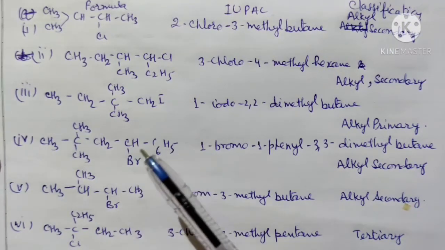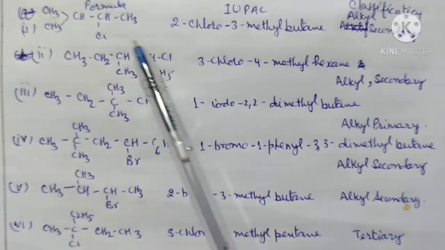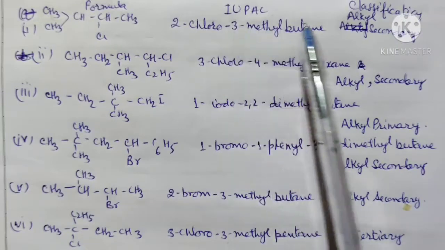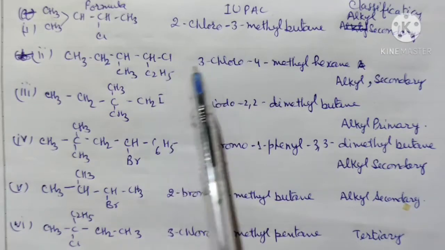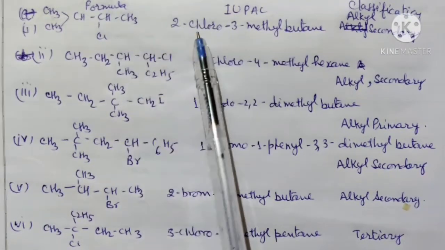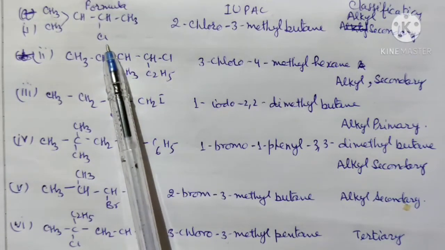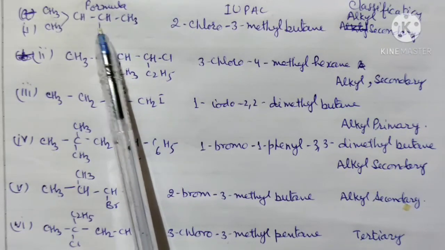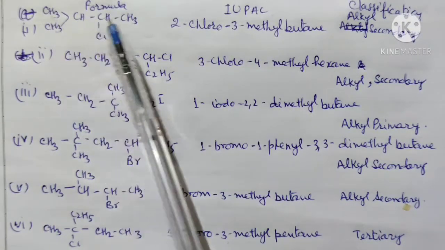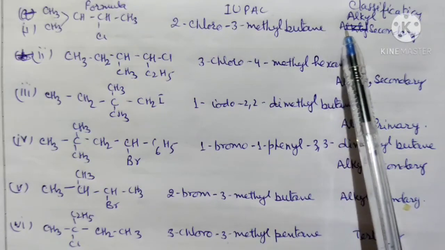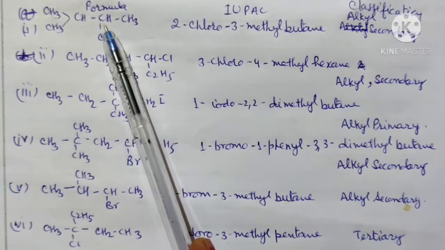Now some examples from your textbook. These examples are given in your textbook. First is the formula, then the IUPAC name, and then the classification, whether alkyl, primary or secondary, etc. That is given in your textbook. So first this is the structure, then its name is 2-chloro-3-methylbutane. The preference is given to this chloro group, so that is present on the second carbon atom. So 1, 2, 3 and 4, 4 carbon atoms are there. So this is 2-chloro-3-methylbutane. And then it is an alkyl halide, and this is a secondary carbon. This carbon atom is a secondary carbon atom.